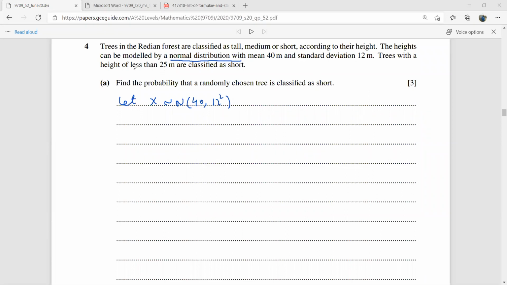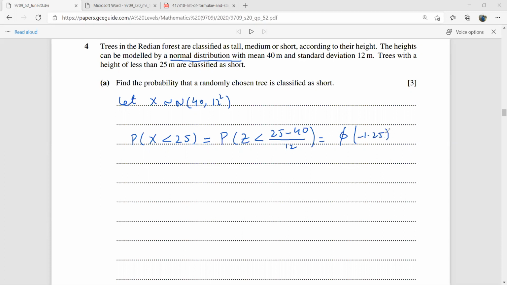So trees with height less than 25 are classified as short. So the short are the ones which have a height less than 25. He's asking for the probability. So I've already written that probability X is less than 25. So when everything is given, your first step becomes you start by standardizing it. Okay. So here is the probability Z is less than 25 minus 40 over 12. This is going to be phi of, what is minus 15 over 12? Minus